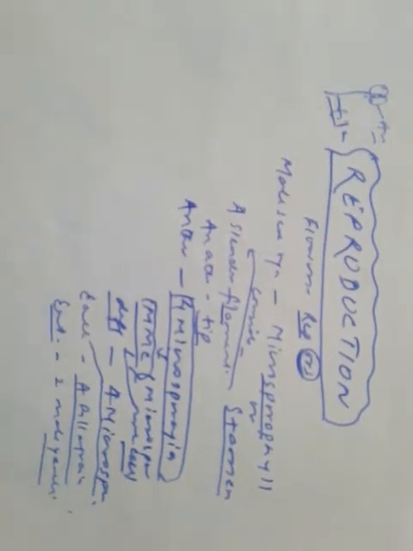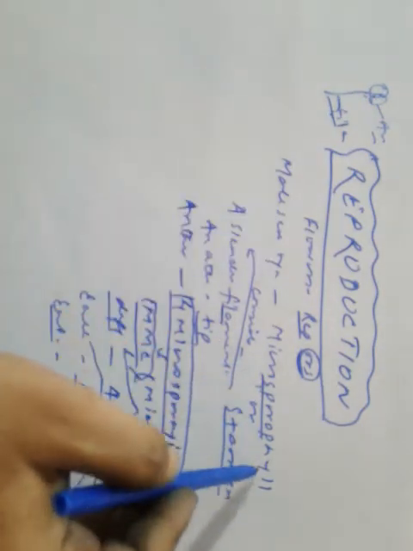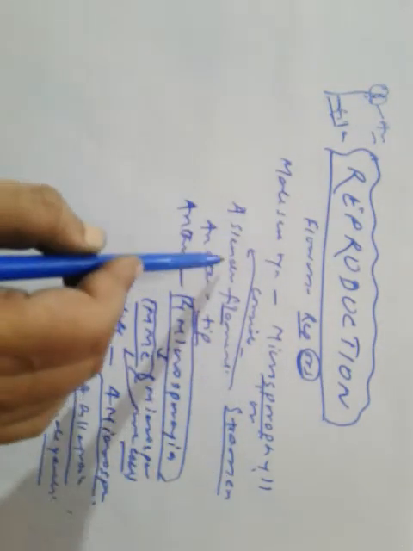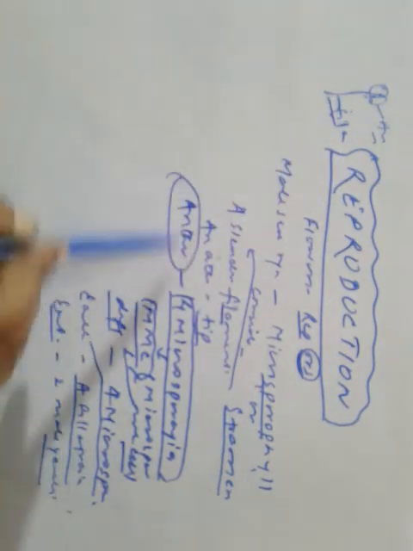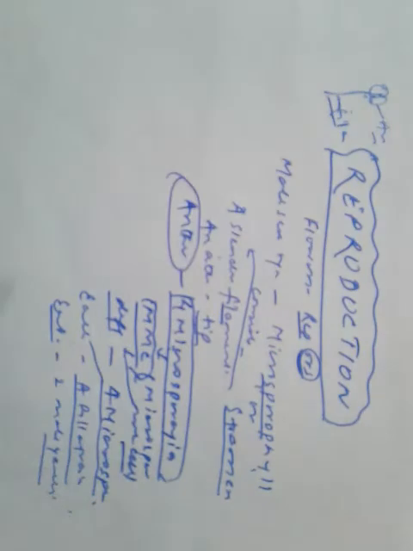So the male sex organ is microsporophyll or stamen. It consists of a slender filament with the anther at the top, and the anther has 4 microsporangia, in which MMC differentiates to form 4 microspores. Each microspore develops into a pollen grain, and each pollen grain produces 2 male gametes.